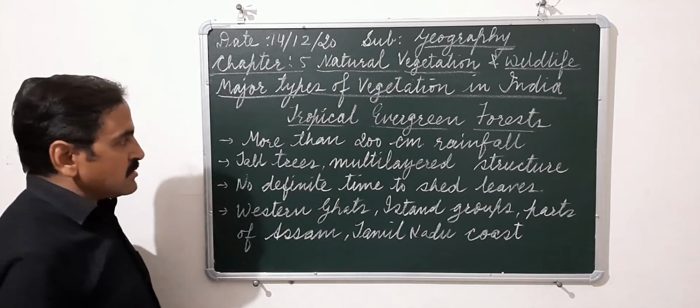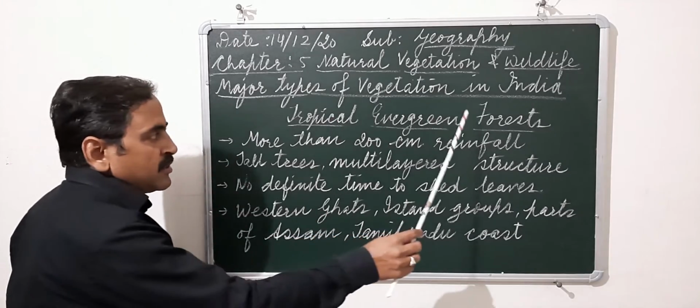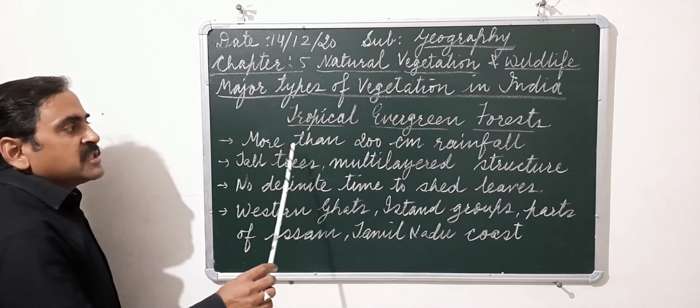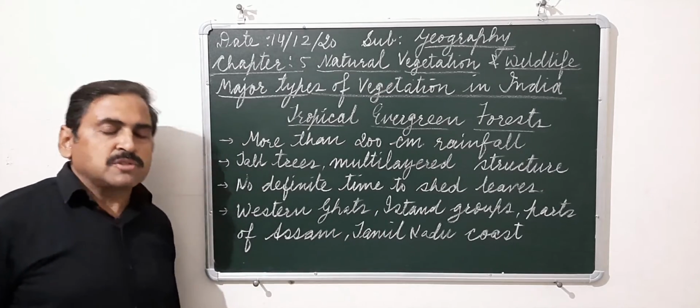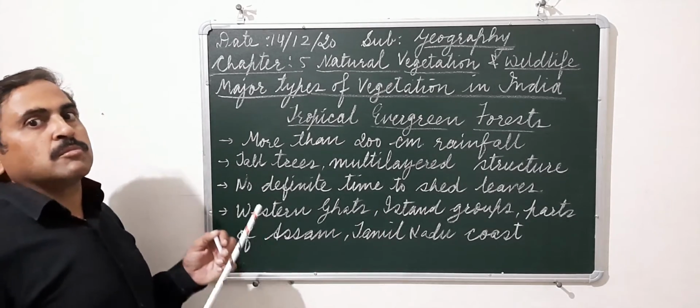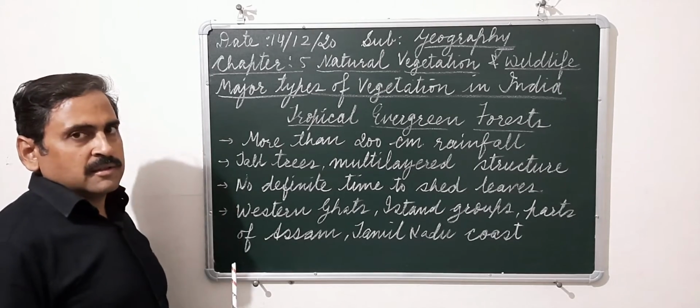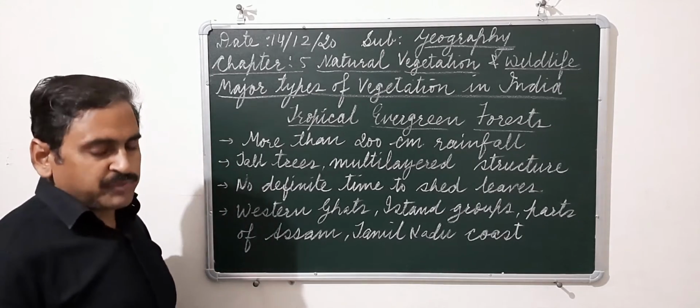Why does this happen? First of all, such types of forests are found in those areas which receive rainfall of more than 200 centimeters. So in our India, wherever the rainfall is more than 200 centimeters, just think which are these areas.